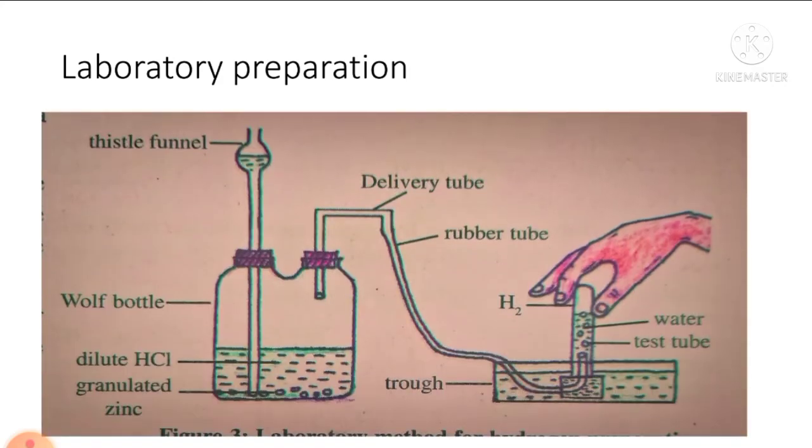Laboratory preparation. How can we prepare hydrogen in the laboratory? So this is the arrangement for the preparation of hydrogen in the laboratory. There is a Thistle funnel here. This is a Thistle funnel which is the inlet. From here we just add dilute HCl and we have to take granulated zinc. Granulated zinc means it's in the form of small pieces, small balls.